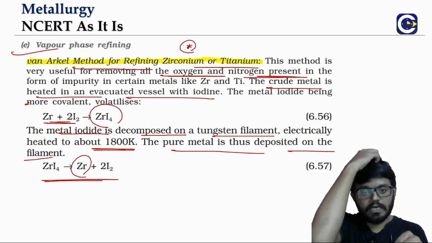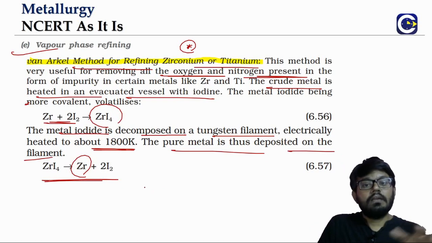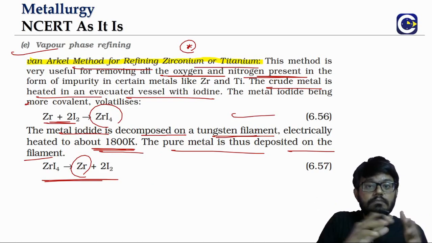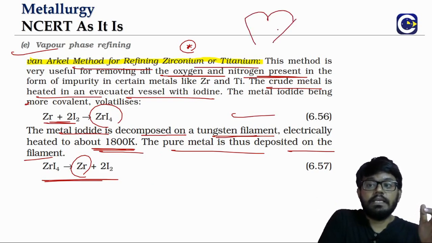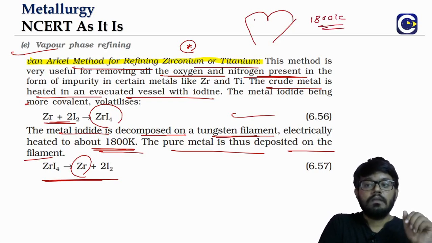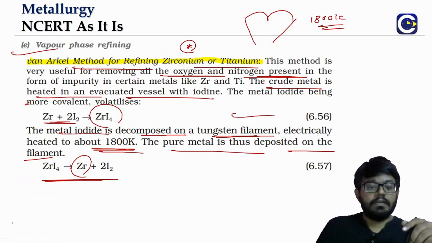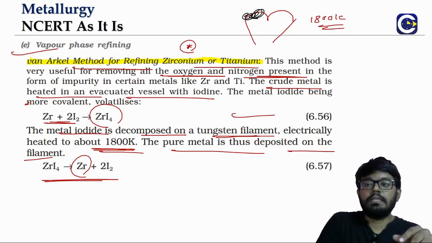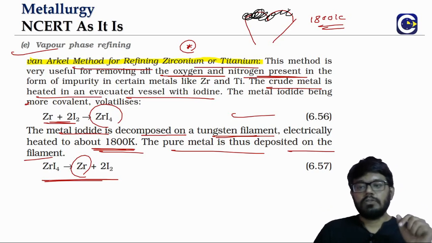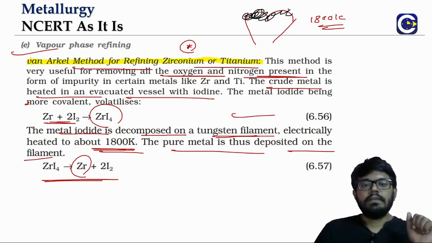In the case of the Mond process, nickel tetracarbonyl will decompose when you heat it to some 450 to 470 Kelvin, but here it is not like that. We have to heat it up to what? 1800. That's why we are doing it on the tungsten filament, because when it is electrically heated it can reach a very high temperature in the range of 1800 Kelvin. The decomposing of the zirconium iodide allows the formation of zirconium on the tungsten filament. It will be deposited on that. Same method for titanium also. So for zirconium and titanium, we can use the Van Arkel method.